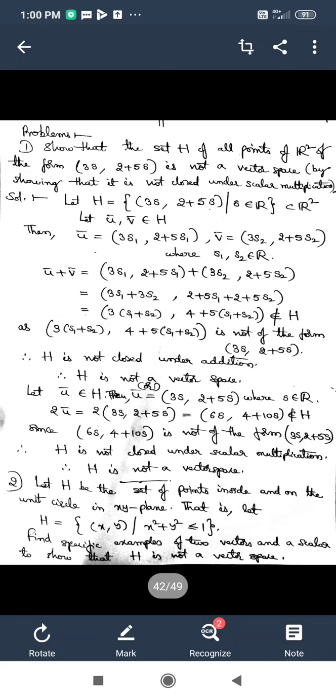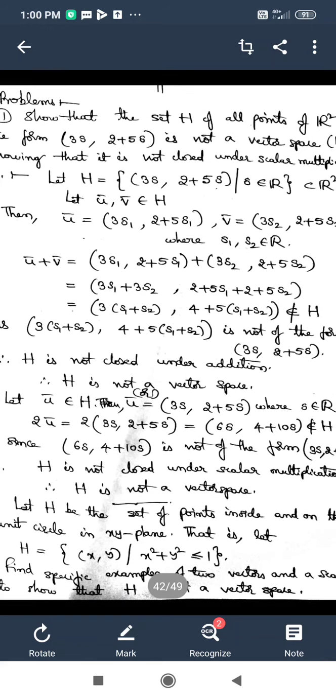So what is given to us? Let H be the set of points inside and on the unit circle in the xy plane. So H is defined as the set of points inside and on the unit circle in the xy plane. A circle is a two-dimensional figure, and here it is taken in the xy plane, in such a way that it is a unit circle, and we have to consider the set H as the set of points inside and on that unit circle.